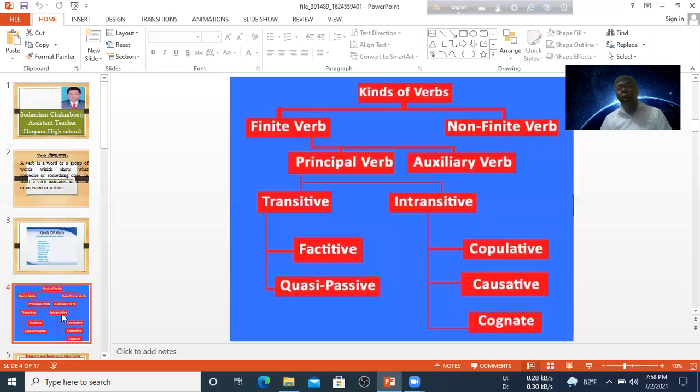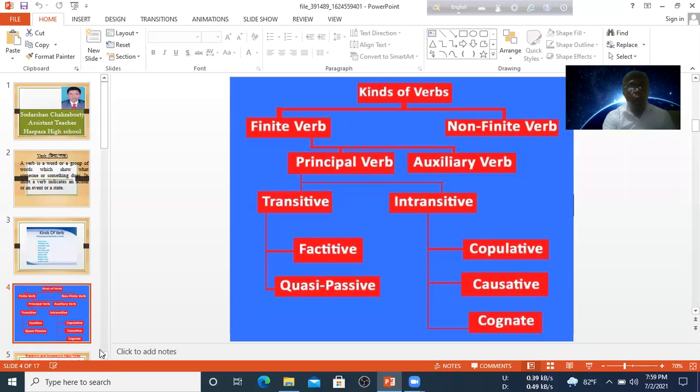Another way, I am going to show the chart of kinds of verb. At first, verbs are divided into two categories: finite verb and non-finite verb. Then finite verbs are divided into two classes: principal verb and auxiliary verb. Principal verbs are divided into two categories: transitive verb and intransitive verb. Transitive verbs are divided into two classes: factitive verb and passive, and intransitive verbs are divided into three categories: copulative verb, causative verb, and cognate verb.